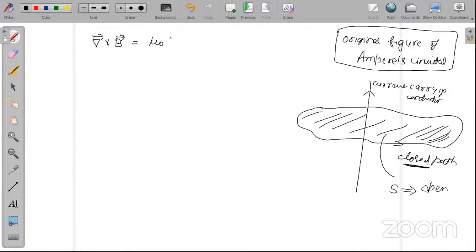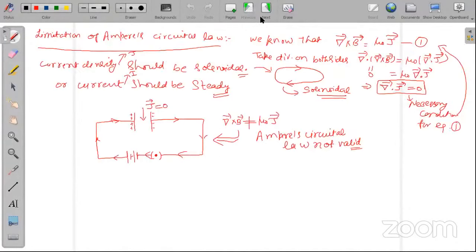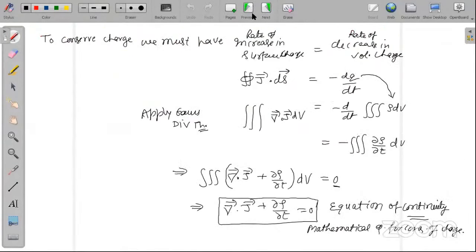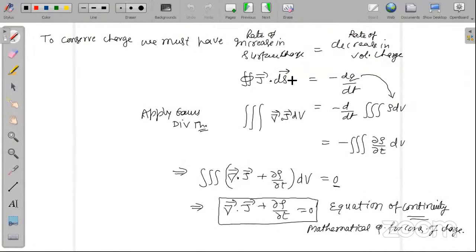J plus JD. Can you please show the previous slide also? I will show you the previous page. Somebody is asking for the second slide. Okay, this was the second. This is the third. This is the fourth.